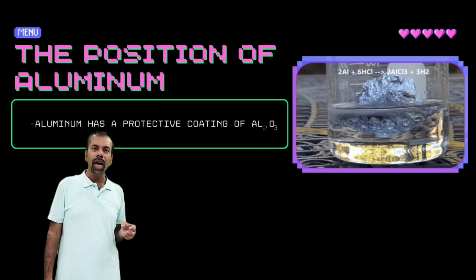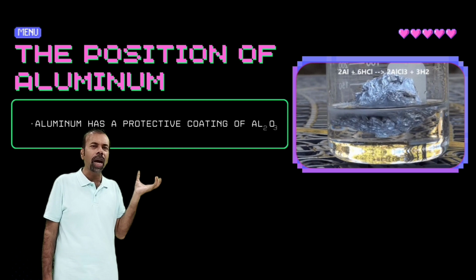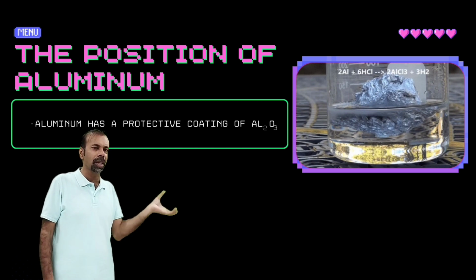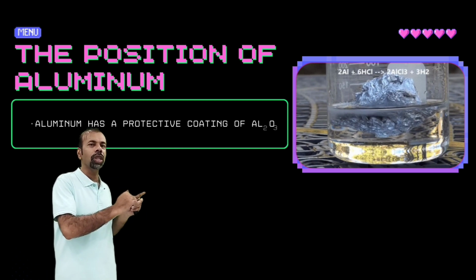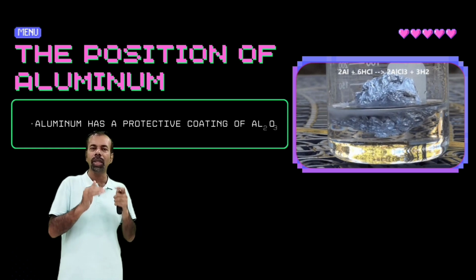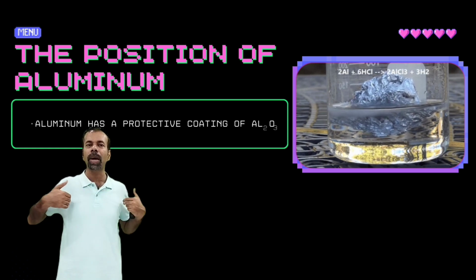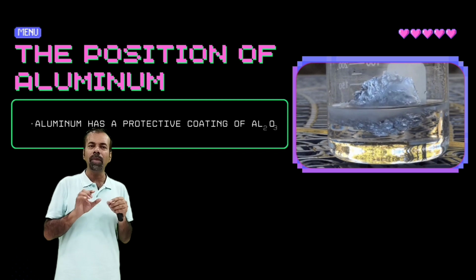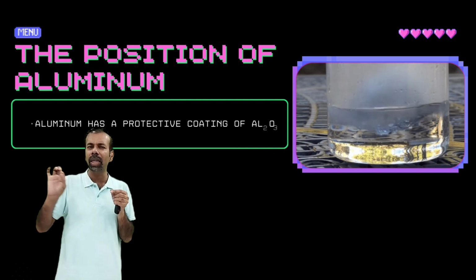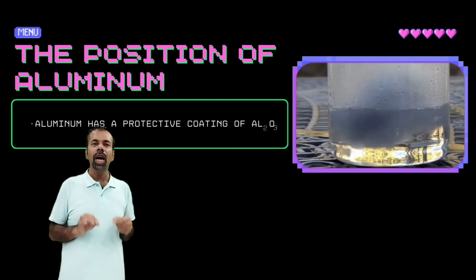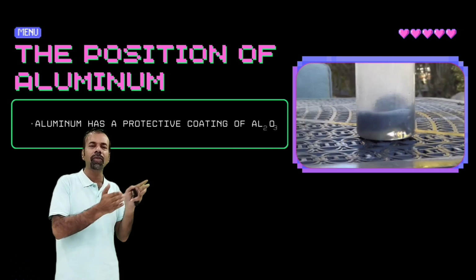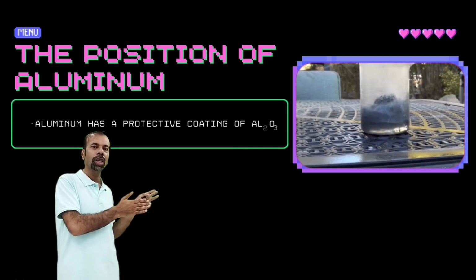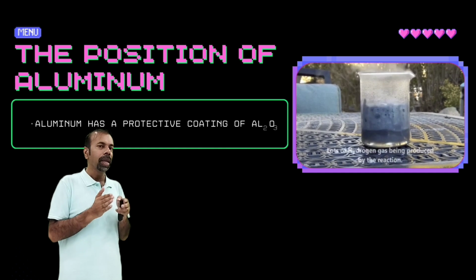In this series, the position of aluminium and its behavior is very interesting. Actually, aluminium is included in the very reactive metals, but it does not react as we would expect from the reactivity series, because aluminium forms a very protective layer of aluminium oxide on it, which protects it from reacting with the acid and with water as well.